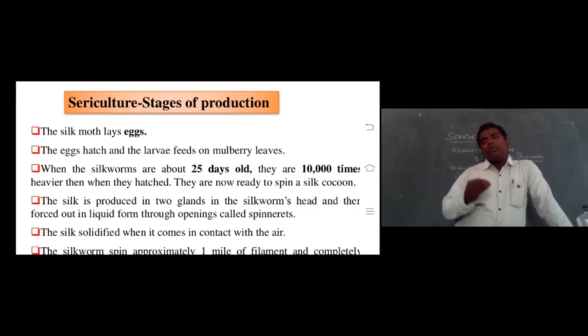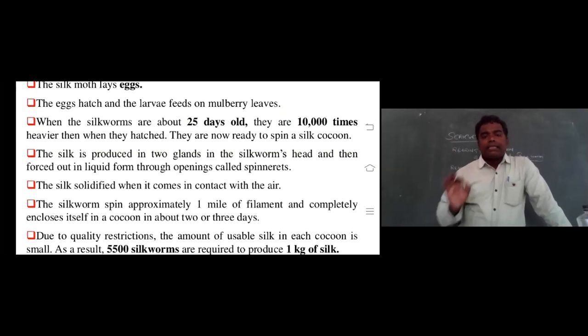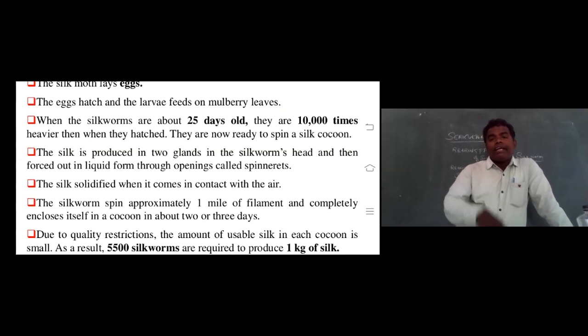One gland produces fibroin protein, and the other produces sericin. So the spinning glands and silk glands produce the silk and 2 types of proteins. The silk is solidified when it comes in contact with the air. Remember, the silk inside the cocoon is in a liquid, semi-solid state. When exposed to air, it is converted into a solid. So that is very, very important.